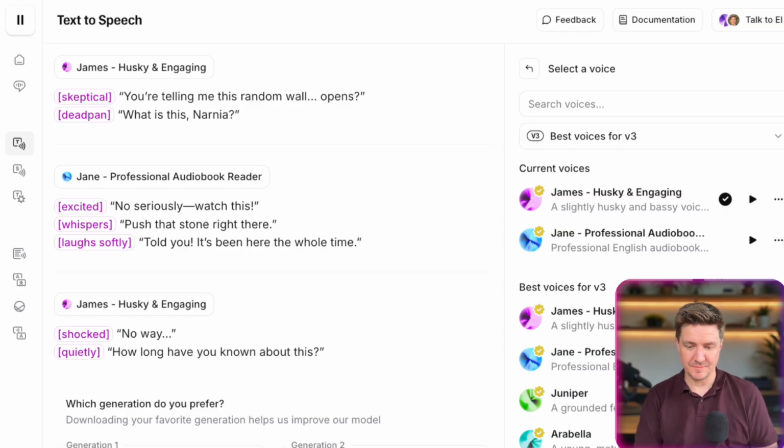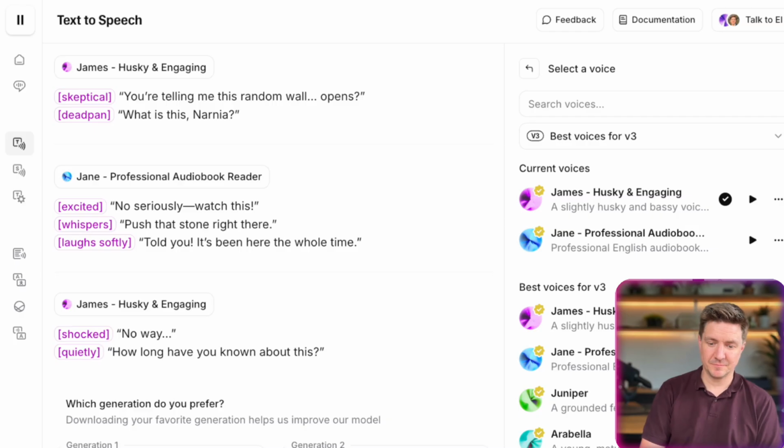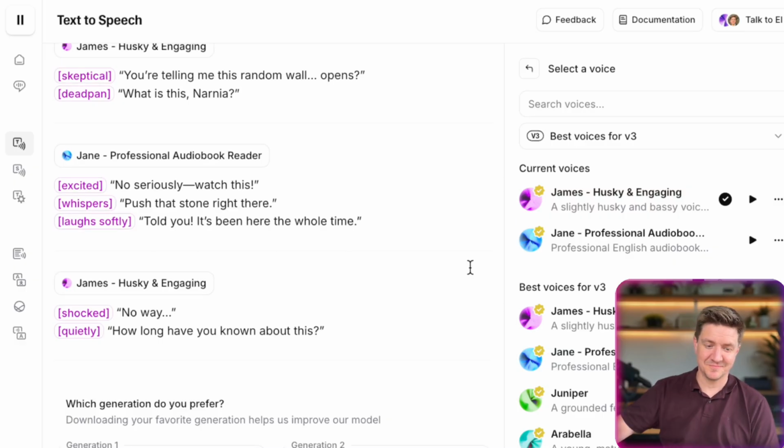You're telling me this random wall opens? What is this, Narnia? No, seriously. Watch this. Push that stone right there. Told you. It's been here the whole time. No way. How long have you known about this?